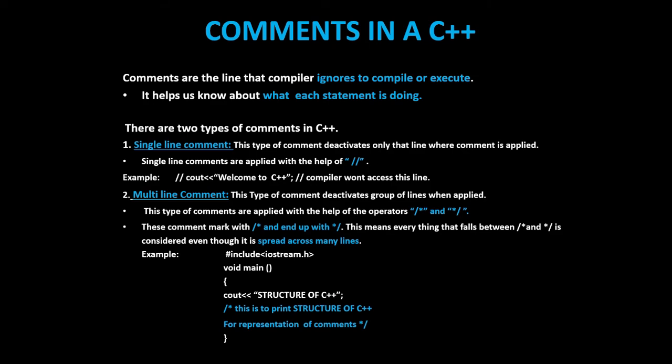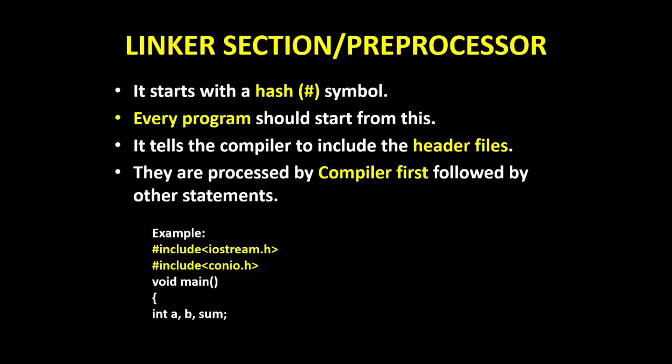This means everything that falls between these two is considered a comment, even though it is spread across many lines. Example we can see here. This is to print structure of C++ for representation of comments. So these are examples for comments.